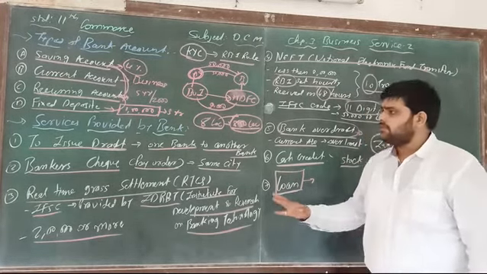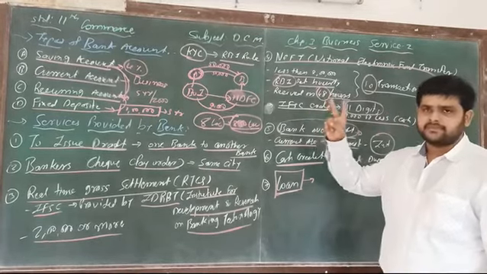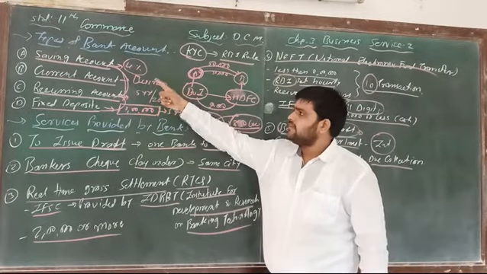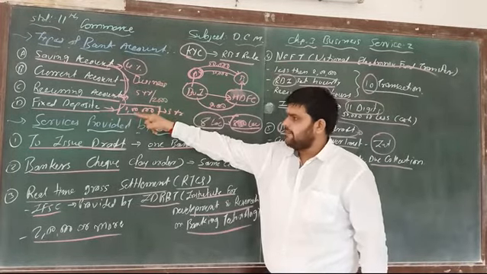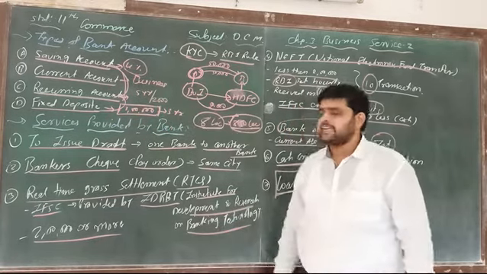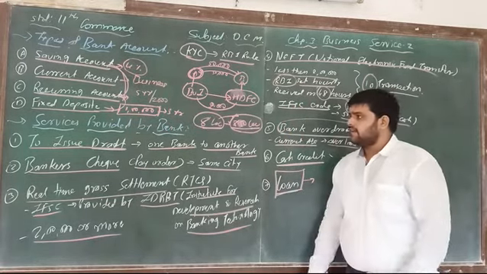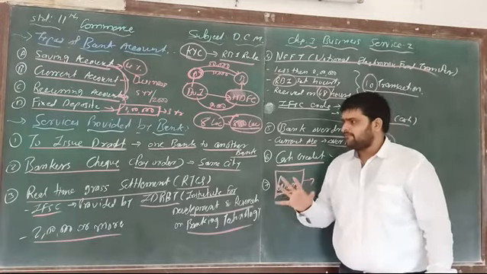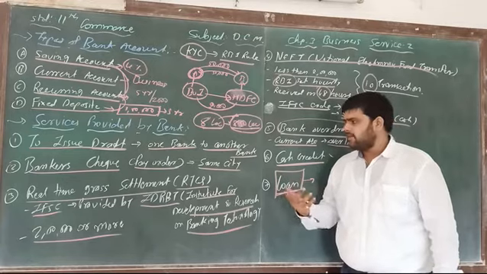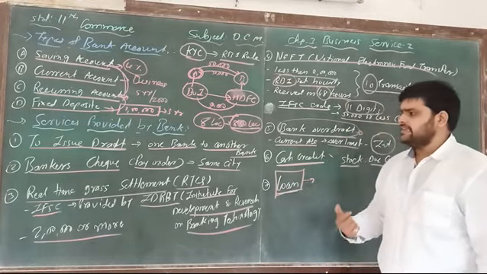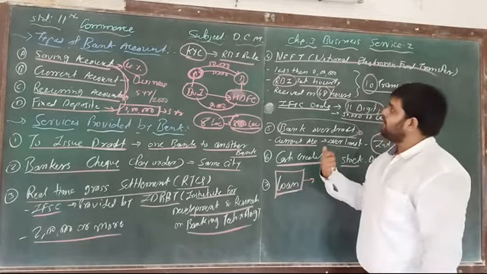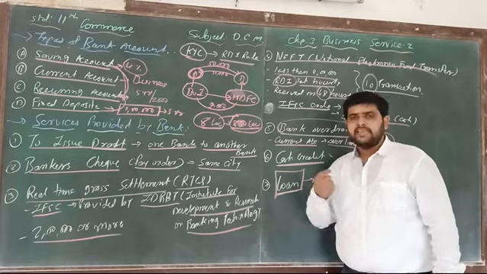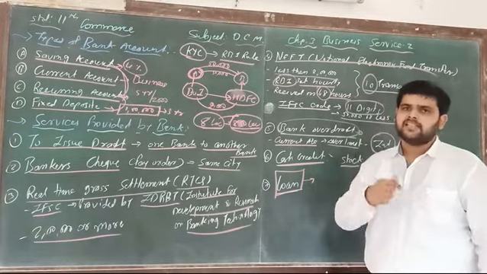Okay, so these are the most important things. There are two topics. Number one, you can invest money in four particular things: savings account, current account, recurring account, and time deposit or fixed deposit. Those are the various types of accounts. And the second point we learned is services provided by the bank. There are 7 services. Number one, to issue a draft. Number two, banker's check or pay order. Number 3, RTGS, that is Real Time Gross Settlement, and NEFT, National Electronic Fund Transfer, with the help of an IFSC code, an 11-digit number, alphabetical as well as numerical.